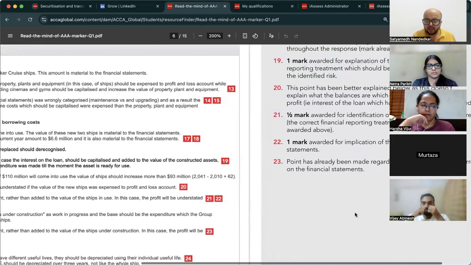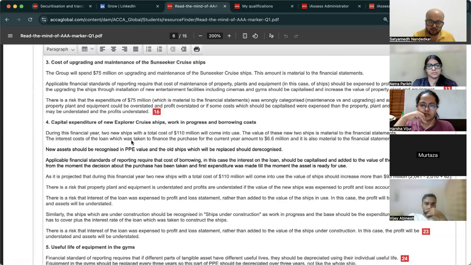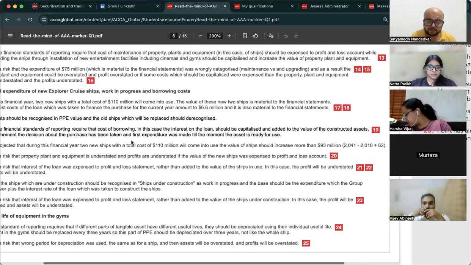Look at point 23, what is it? Point 23 is implication of the error, right? Point 22 is also implication of the error. Point 21 awarded for identification of risk regarding interest. Risk that interest of the loan was expensed to P&L rather than added to the value of the ship. So you're talking about IAS 23, which talks about capitalization of borrowing cost. So what is the risk? The risk is that it is expensed when in fact it should have been capitalized. For that they are giving you another half a mark.